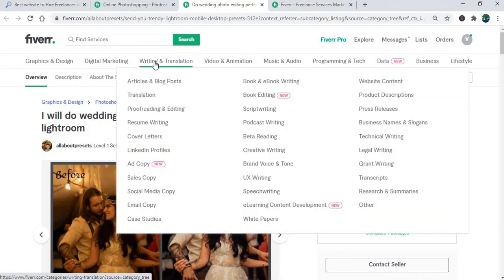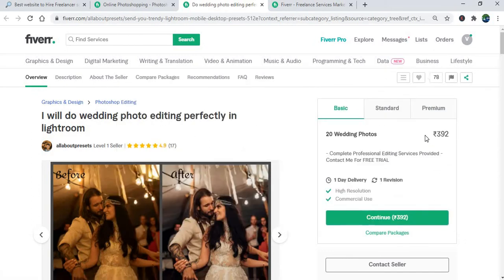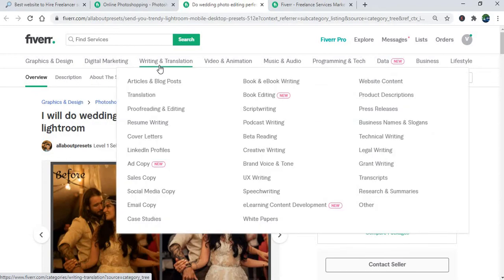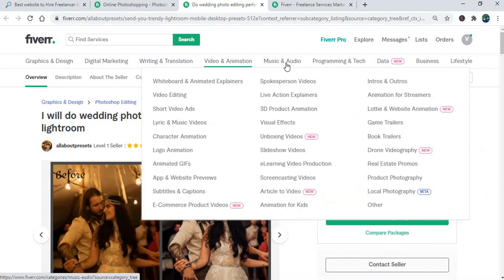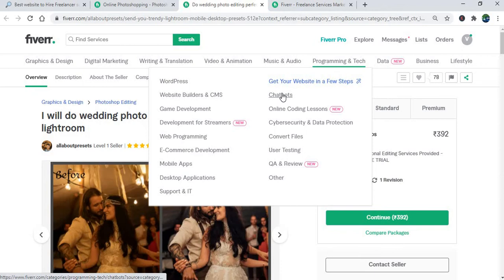As well as a lot of features are available. You need to pay only $392. There is no hidden fees. It's a one-time fee. They will not charge more than that, and they will charge only for their service. Video and animation, if you want to hire a chatbot expert, mobile apps expert, desktop application, game development, WordPress developer,